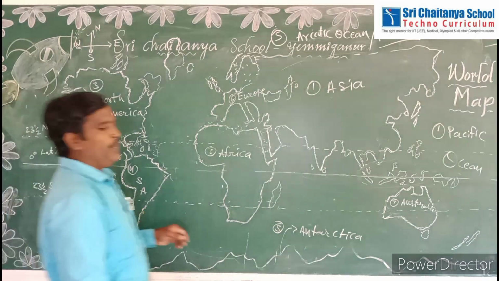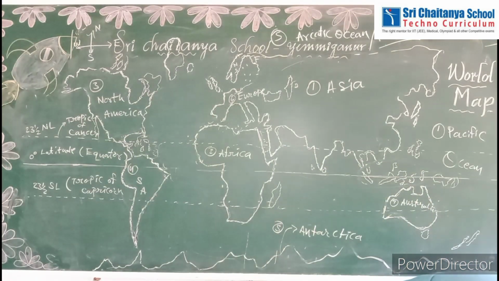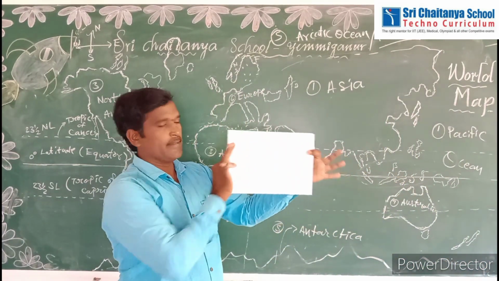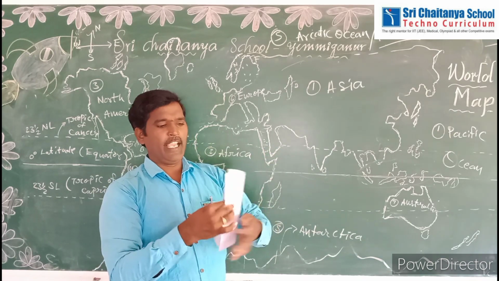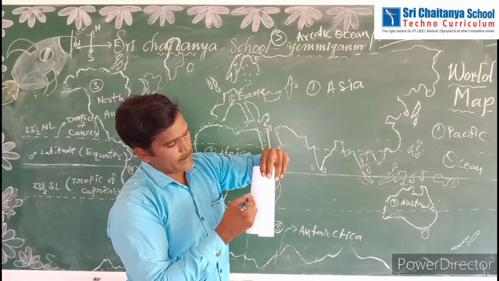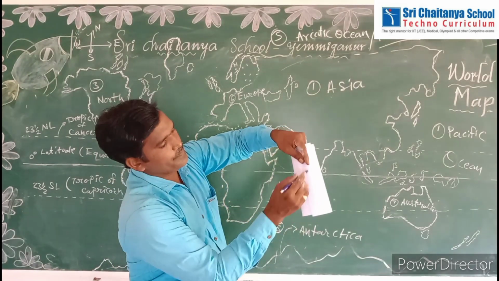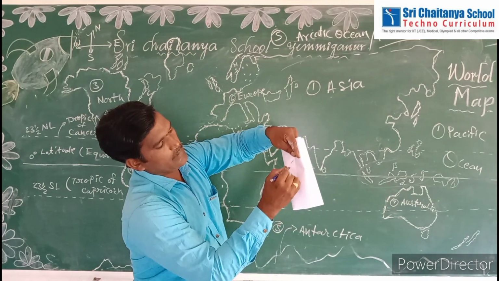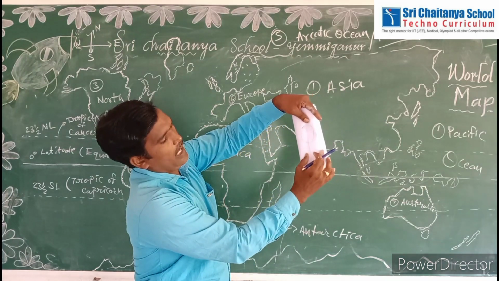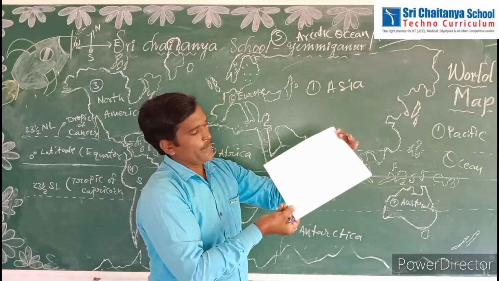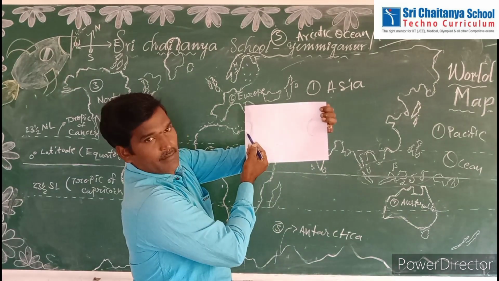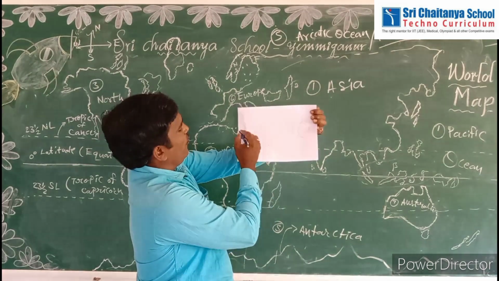Okay, because our Earth is a spherical shape. Okay, so for example, see, now we are seeing like this. This is a world map, but our Earth is a spherical shape, like this, round shape. So if you draw one line, see once, I am drawing this line. So one circle I am drawing on the white paper. So this is the Pacific Ocean. Now I am removing like this. See now, our part came this side and our part came this side. Is it or not? This is east side, this is west side.